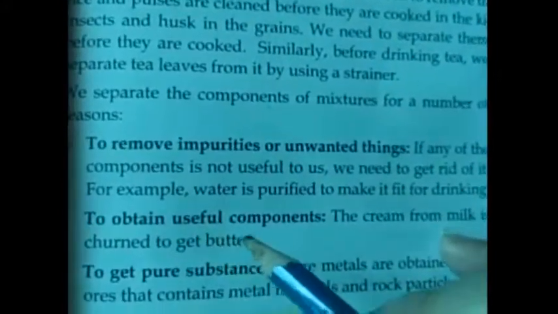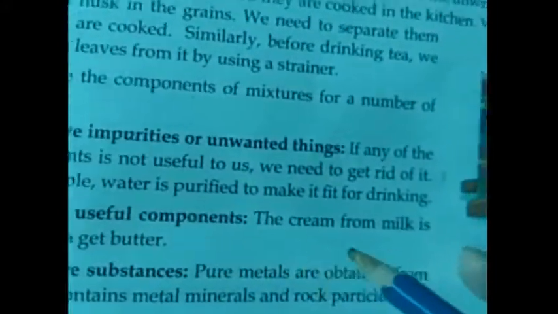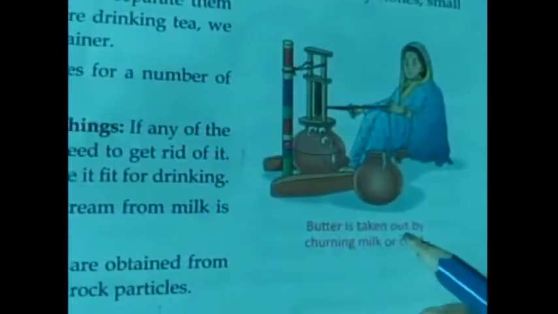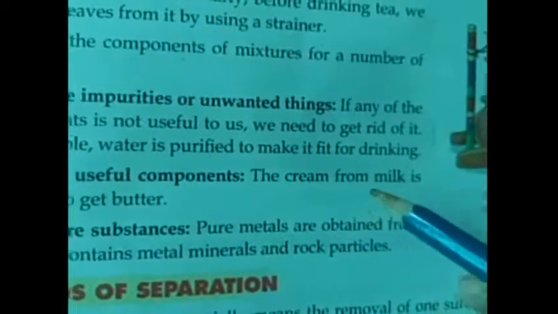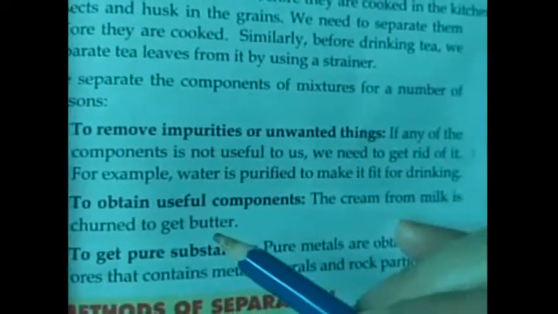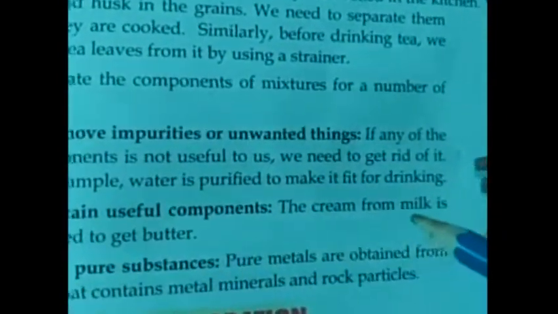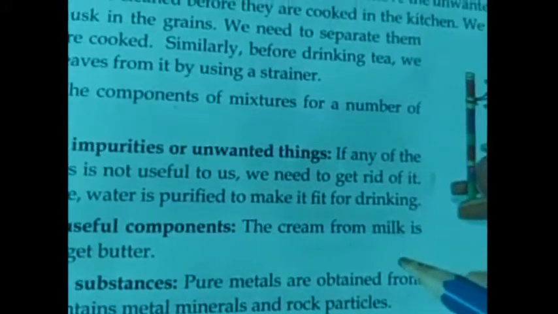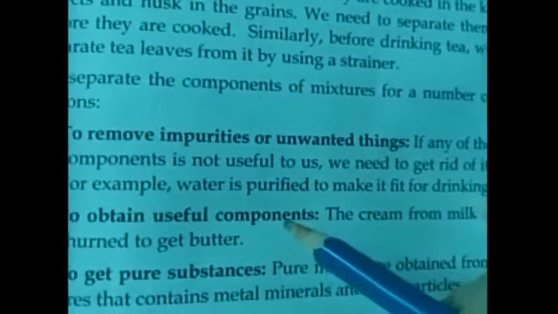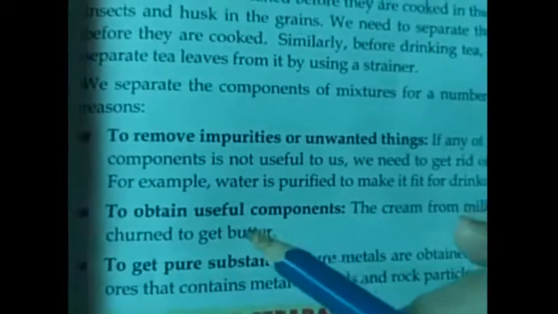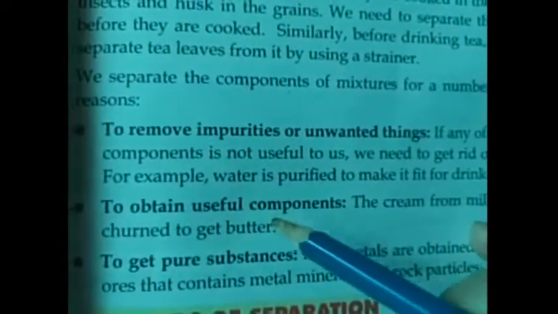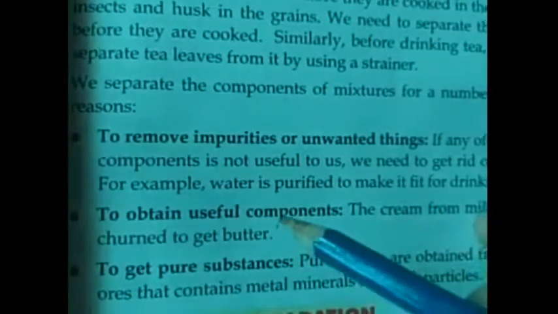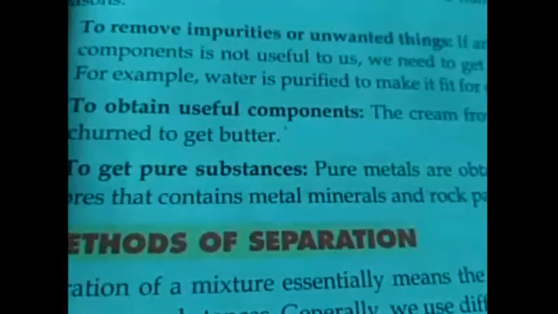The second reason is to obtain useful components. This is churning. Butter is taken out by churning milk or curd. The cream from milk is churned to get butter. After churning, we get butter and buttermilk. Both are useful components.